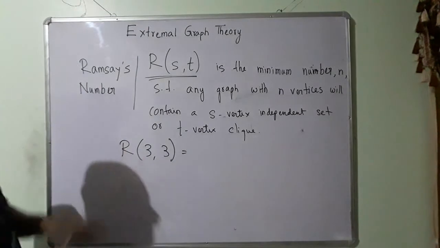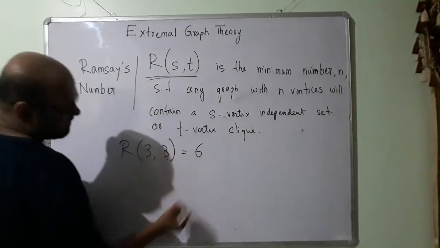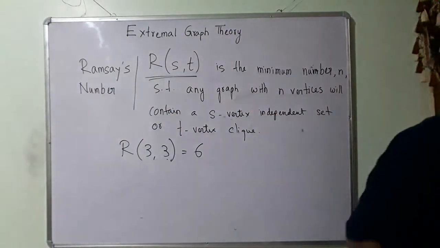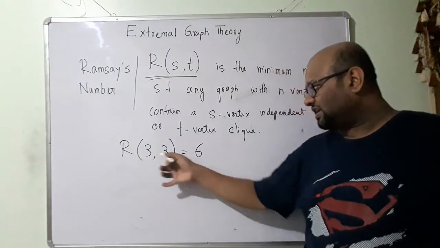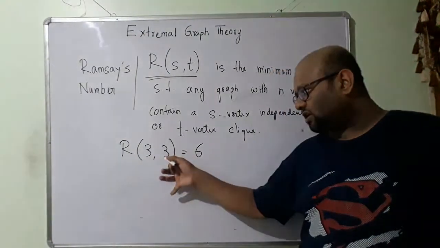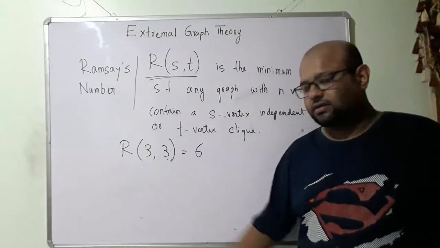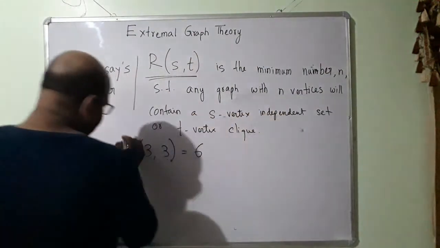So the Ramsey number of 3 we have seen is 6. So with a graph of 6, minimum 6, you cannot guarantee this with 5 vertices. Okay, so we have seen Ramsey's number with 3 is 6. So a 3 vertex independent set or a 3 vertex clique, R(3,3) is equal to 6. That is what we have seen.